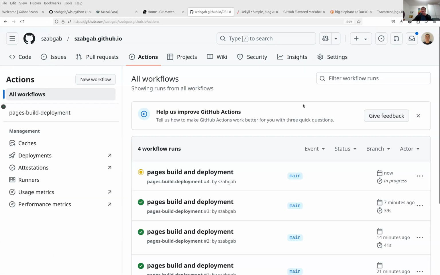Now, while it's building, I try to answer that question. So how does GitHub know that we are creating GitHub pages? Isn't it just a normal repo with a README.md? Well, yes and no.